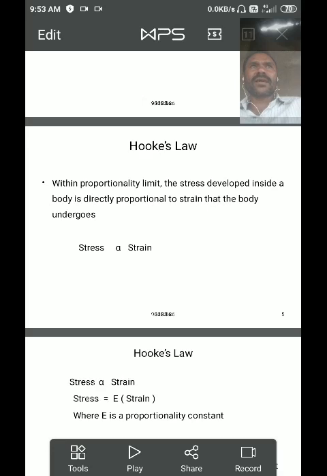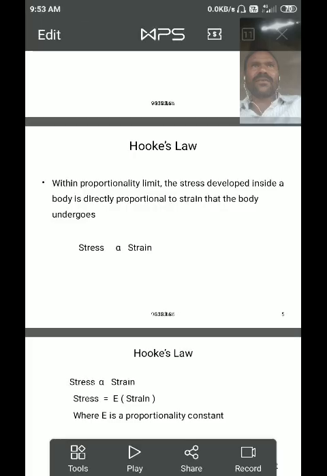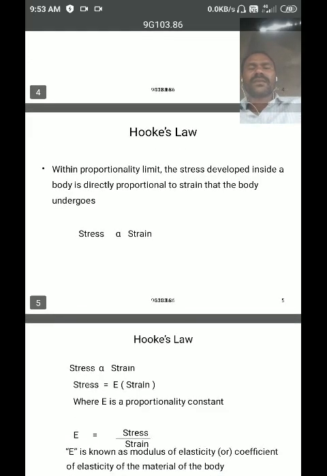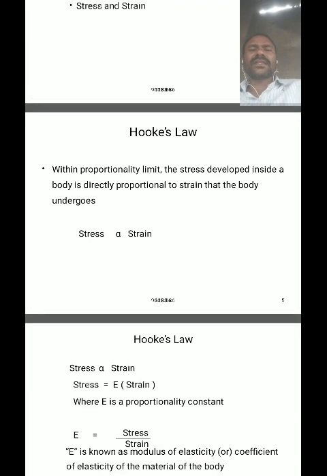Beyond that limit, the rubber string breaks down. So without a break, that limiting point means within the elastic limit, or simply within the proportionality limit.